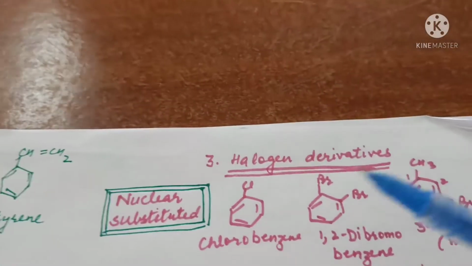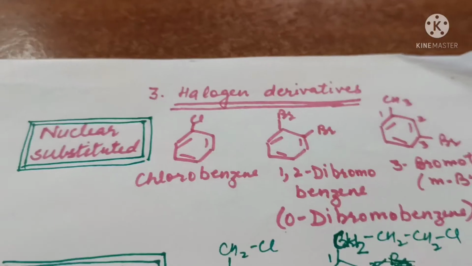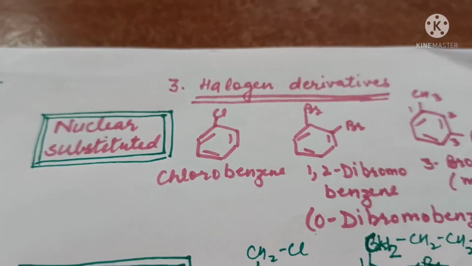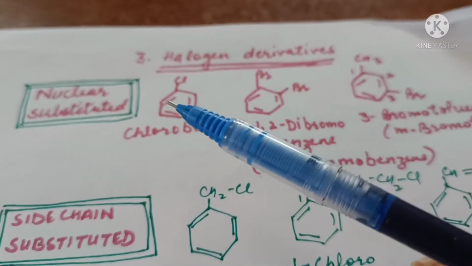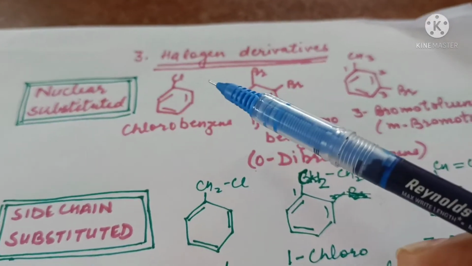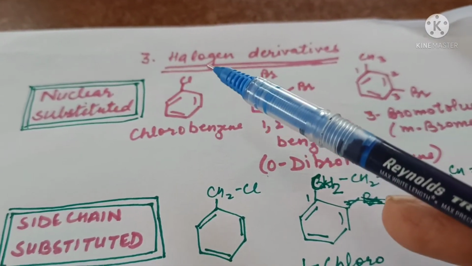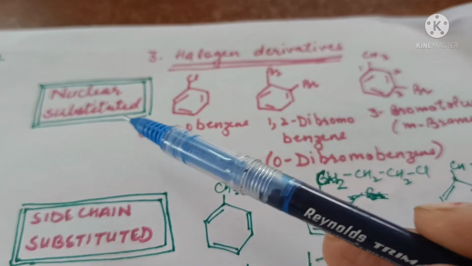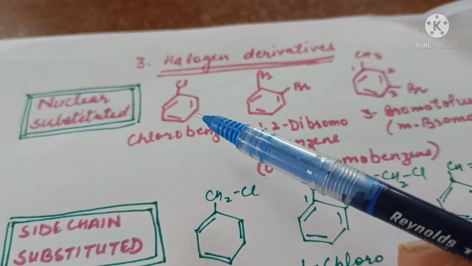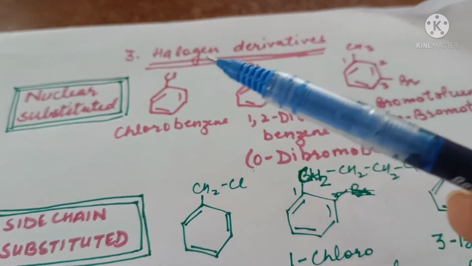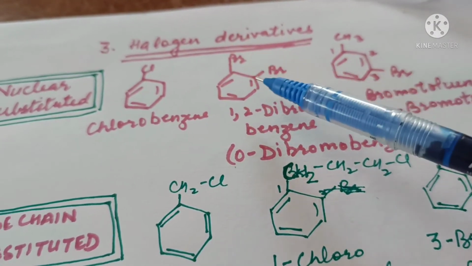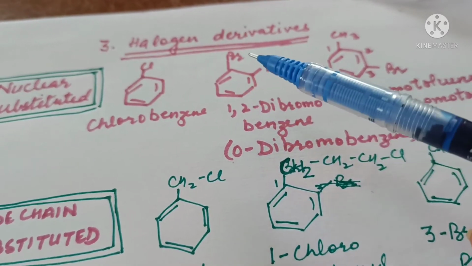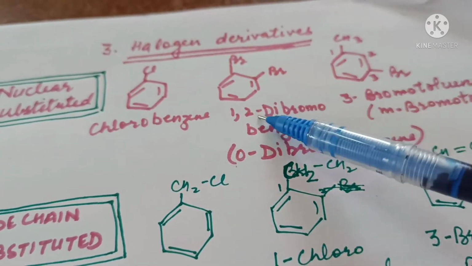Then halogen derivatives of aromatic compounds, they can be nuclear substituted and side chain substituted. When the functional group or substituent is attached directly to the ring, then they are called nuclear substituted compounds. This will be called chlorobenzene. This is 1,2-dibromobenzene. In common system, it will be called ortho-dibromobenzene.